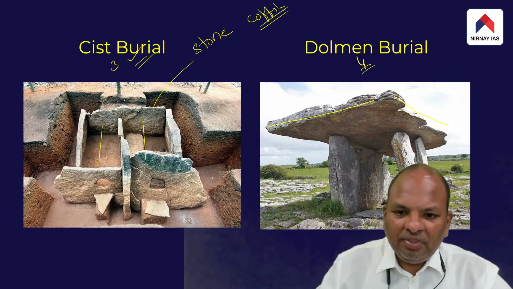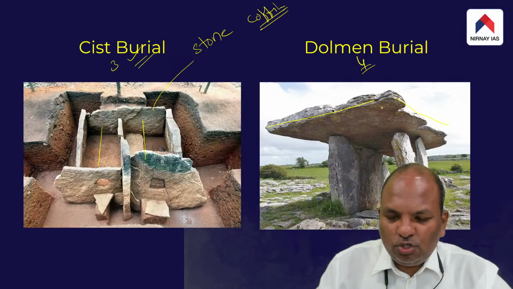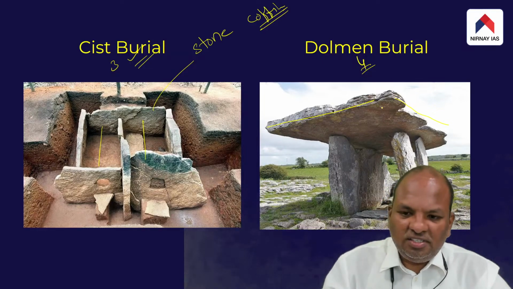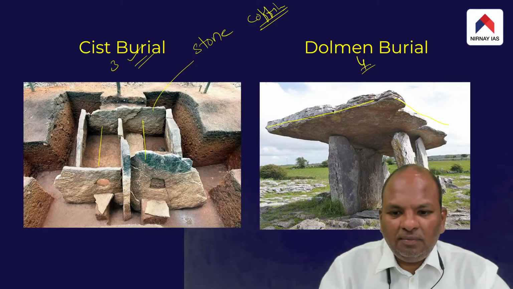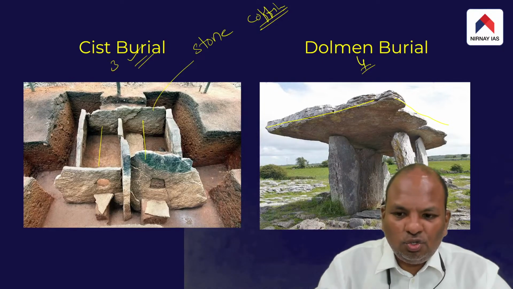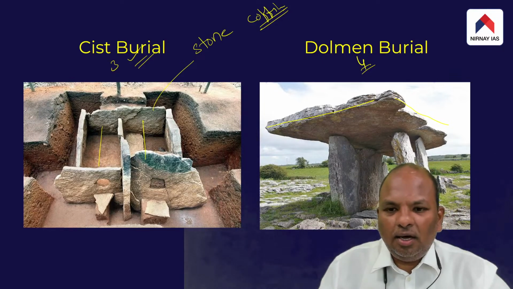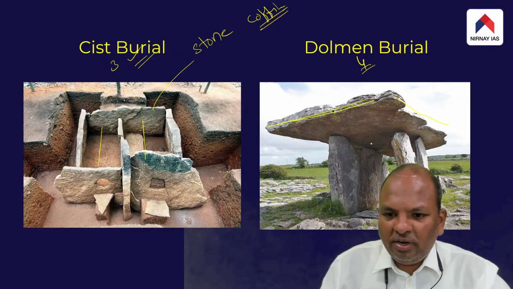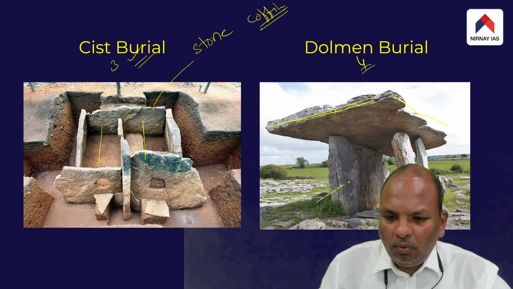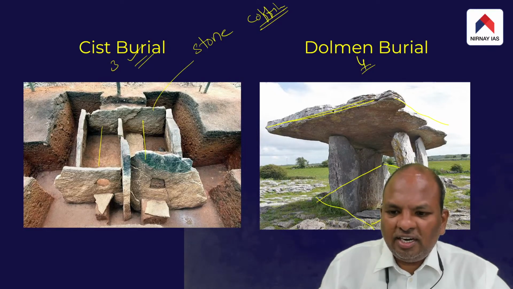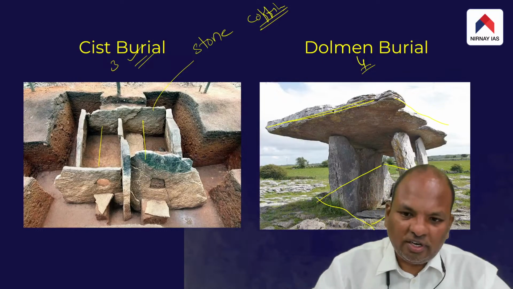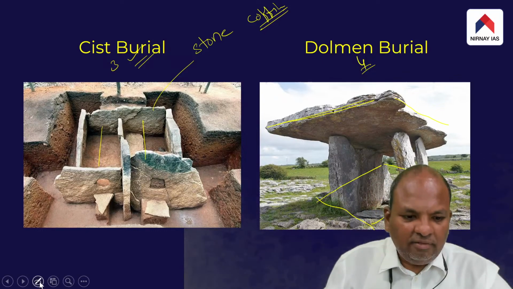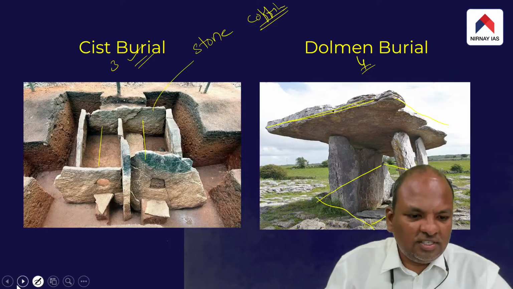A large flat stone was placed on top of upright stones, called a dolmen. Under these stones there was basically a tomb. Then we have another type of tomb known as the sarcophagus.